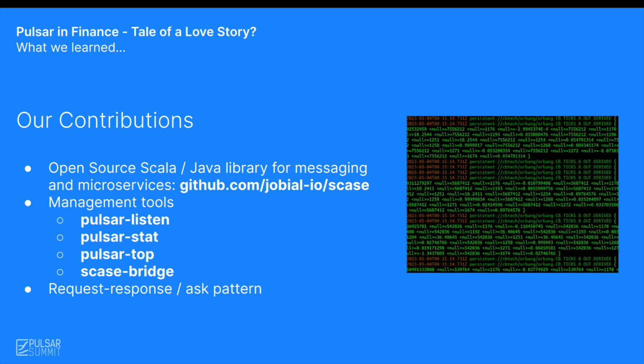Scalesbridge allows bridging between Pulsar and other messaging systems like AWS SQS, SNS, JMS, or TIBCO Rendezvous, and so on. We have also implemented a simple request response or ask pattern since this was natively supported in TIBCO Rendezvous. This request response pattern can be easily used by anyone through the Scales library.